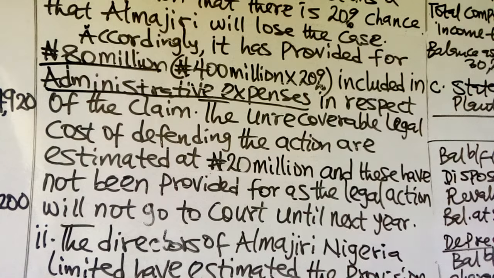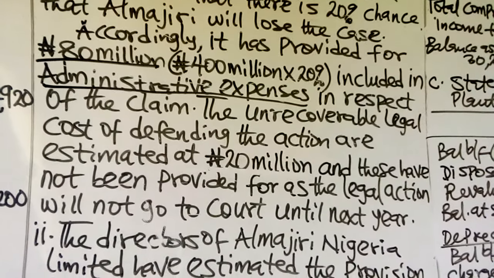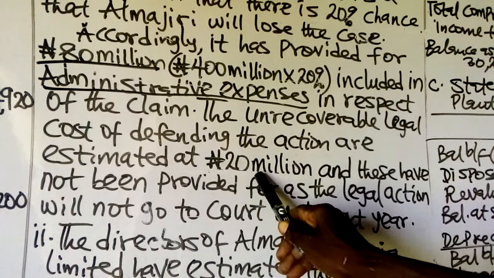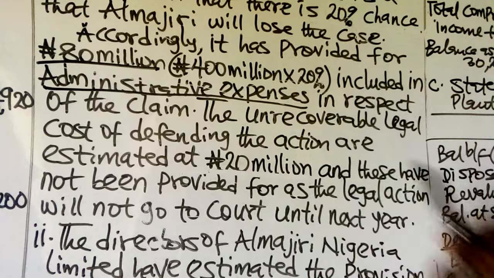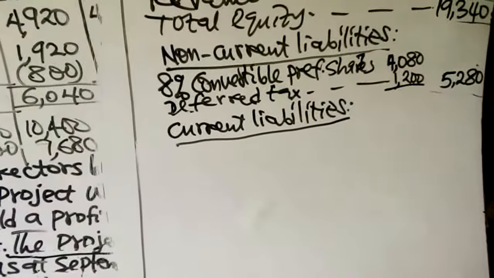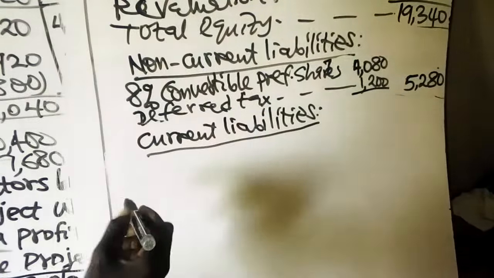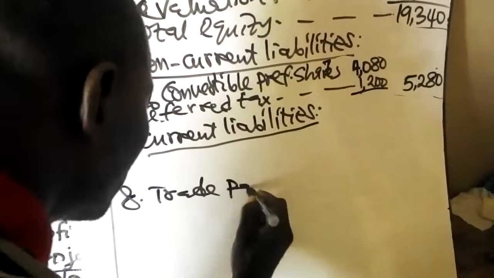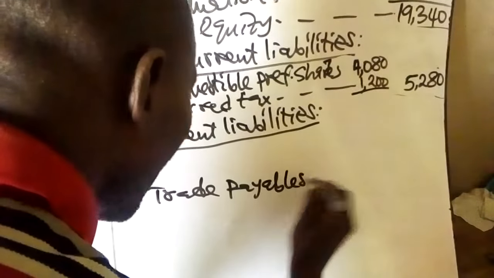And since that has been included in the trade payables and provisions of 4,760, we have to remove it from 4,760, and the 20 million which represents the unrecoverable legal cost will be added. So let me have that as note 8, trade payables and provisions.